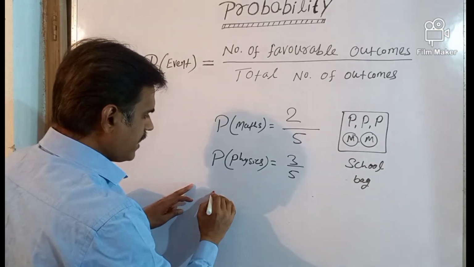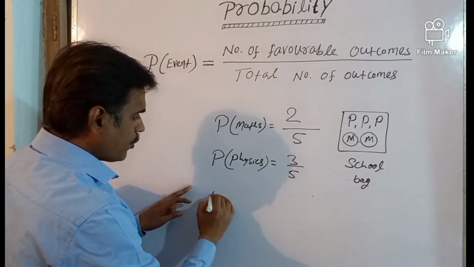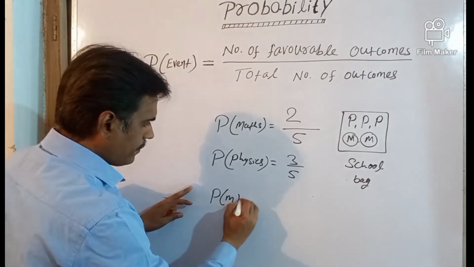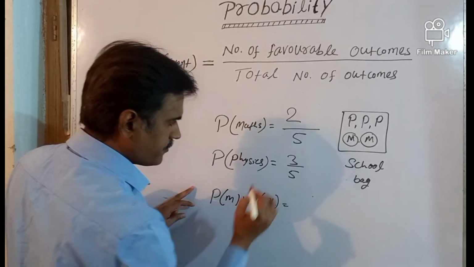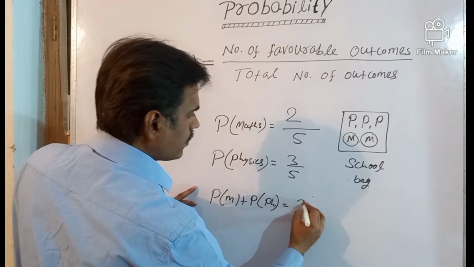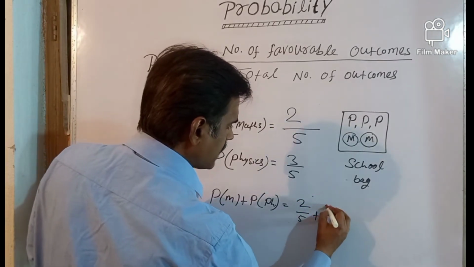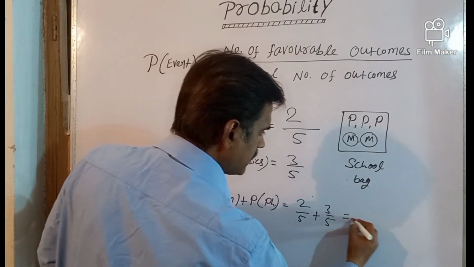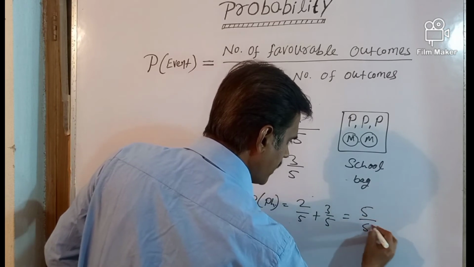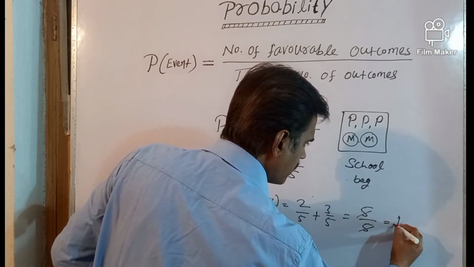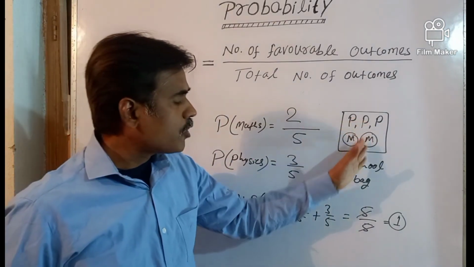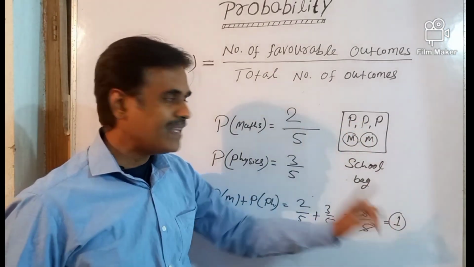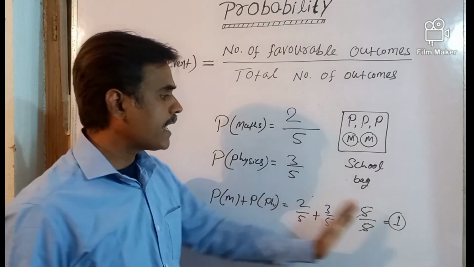One very important thing: the probability for maths plus the probability for physics is 2 by 5 plus 3 by 5. The result will be 5 by 5, that is 1. It means the outcome will be either physics or maths, so the total is 1. This means the maximum probability can be 1.